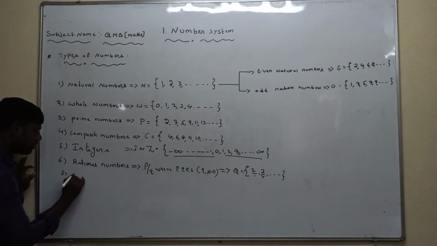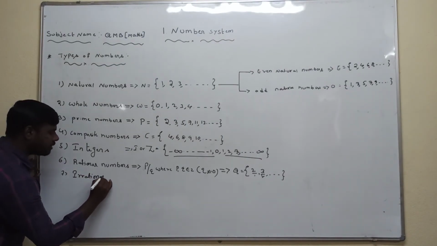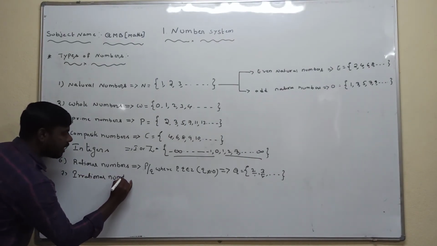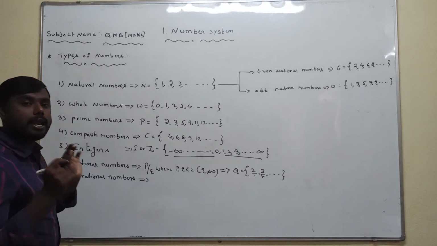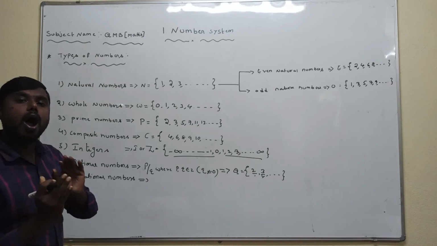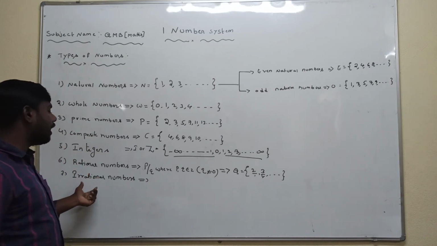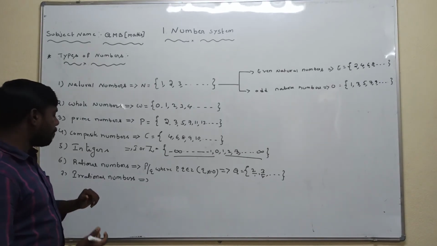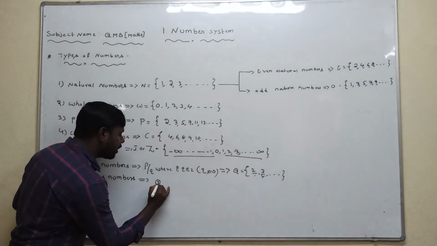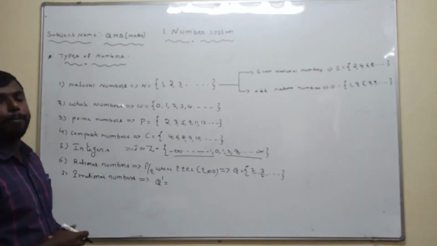The seventh one is irrational numbers. A number which is not in the form of p by q is called an irrational number. The set of irrational numbers is denoted by Q complement, or Q dash, which is nothing but Q complement.